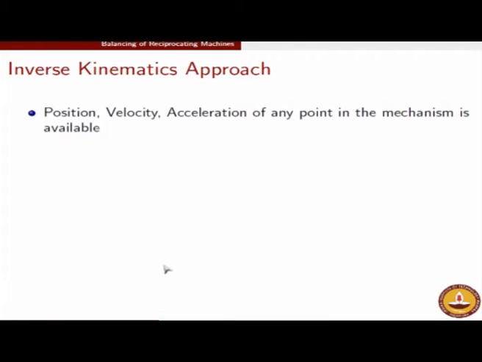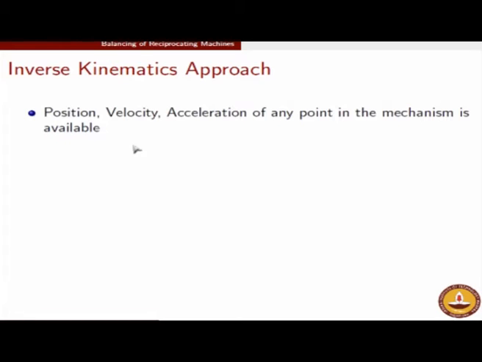So let's see what would be the objective of our talk, at least for the next class. We will take what is known as the inverse kinematics approach. In the inverse kinematics approach, the following is the assumption. We know the position, velocity and acceleration of the mechanism, simply because we know that the engine is running at a constant speed, let's say 1000 rpm or whatever. That allows me to determine the position through an integration, and that allows me to determine the acceleration.